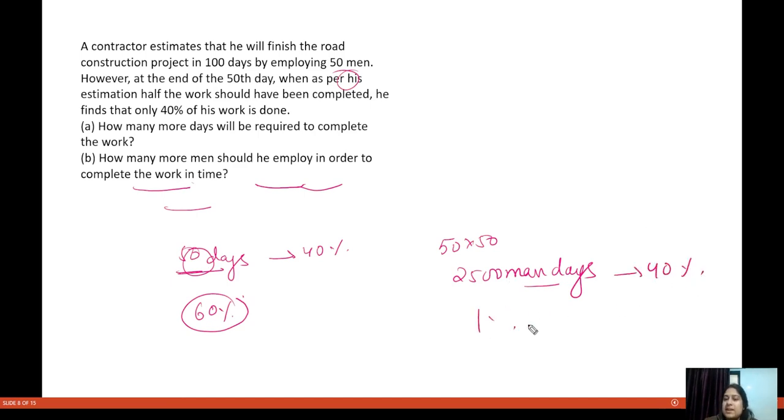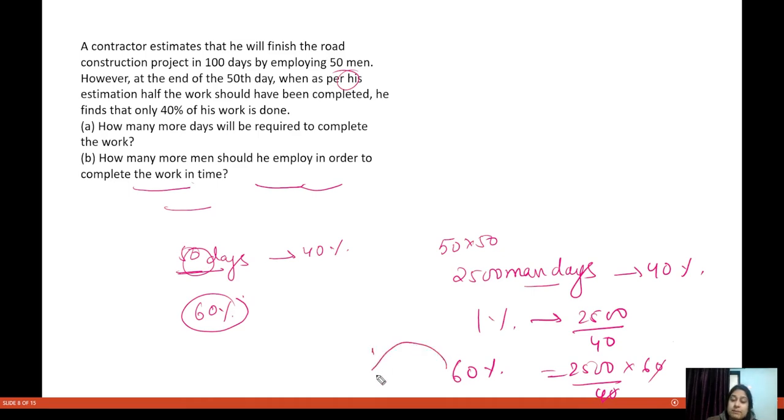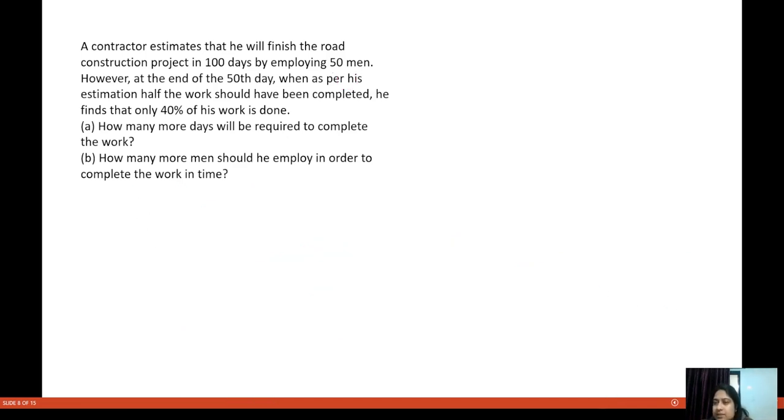So that means 1% of the work is completed in 2500 man days divided by 40, and 60% of the work is completed in 2500 divided by 40 into 60. So this is the concept of man days, and this is how we can do this question. So you were able to find how many men are required if we take 50 days, and already we have 50 men, so just add 25 men more. So you get the answer.